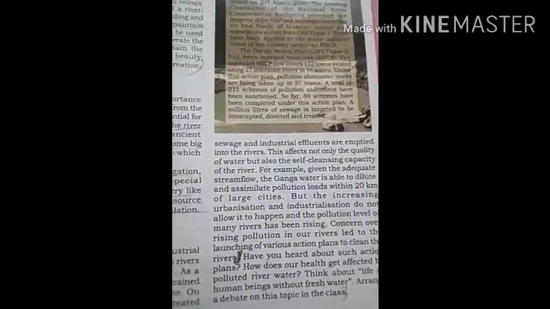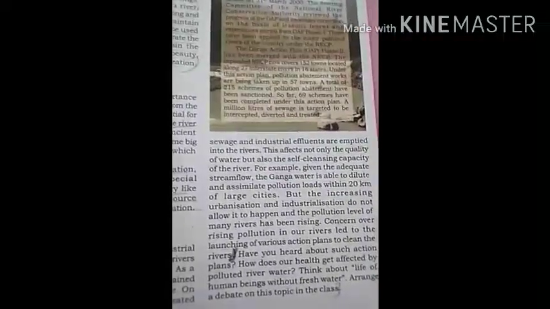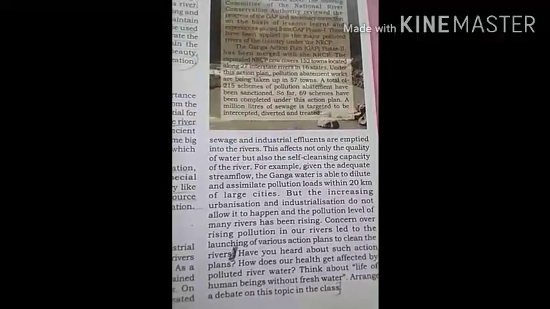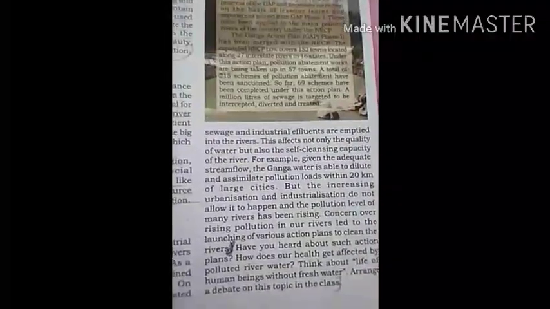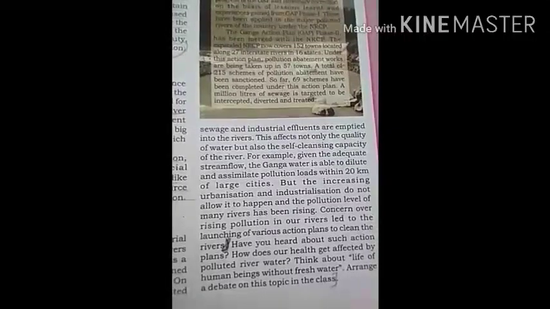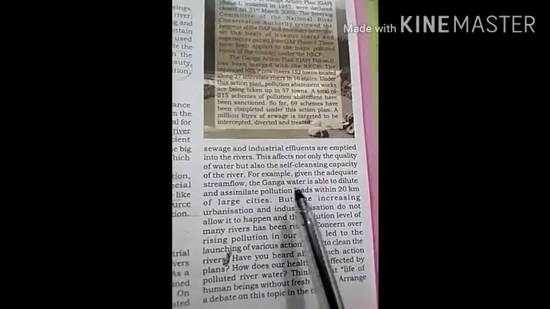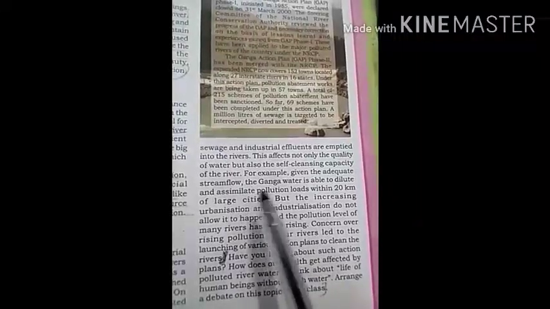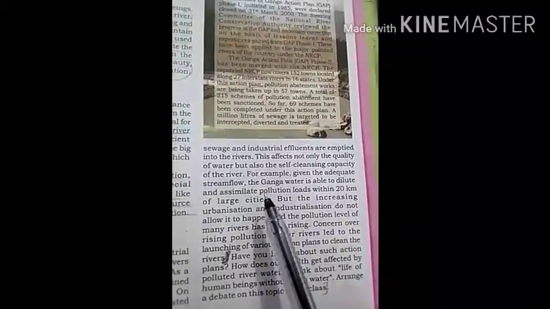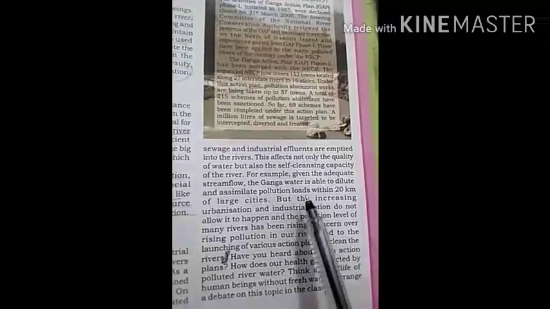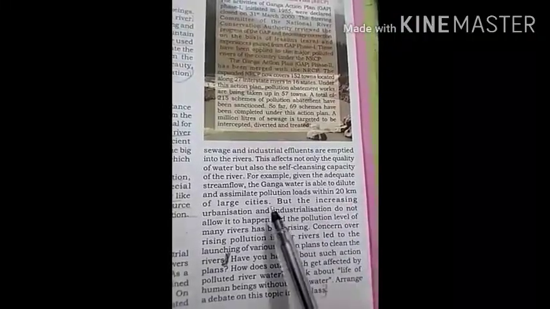Rivers have self-cleansing capacity, but these days the pollution level has increased so much that the rivers are not able to dilute that pollution within them. For example, given adequate stream flow, the Ganga water is able to dilute and assimilate pollution loads within 20 km of large cities.